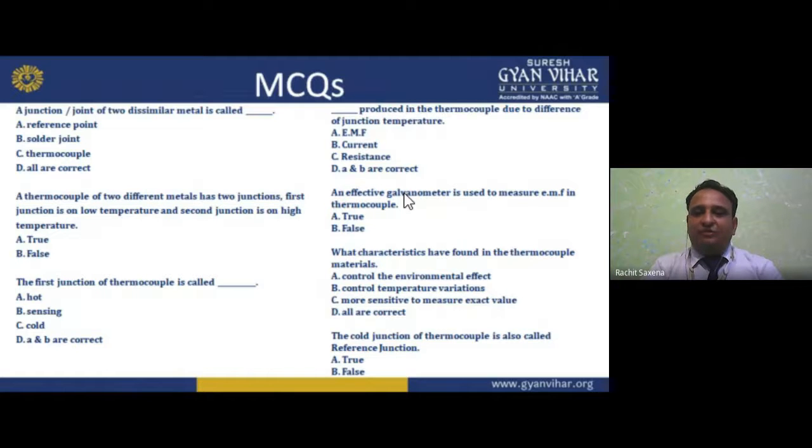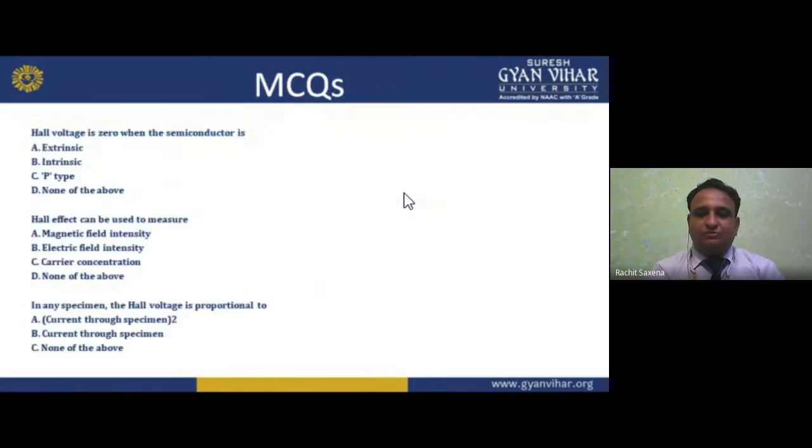What characteristic is found in thermocouple materials? I already told you. The cold junction of a thermocouple is also called the reference junction. True. A Hall voltage is zero when the semiconductor is extrinsic. The Hall effect can be used to measure magnetic field intensity. My dear student, I already told you this. In a specimen, the Hall voltage is proportional to the current flowing through it, due to Lorentz law. So, these are some multiple choice questions related to your lecture.